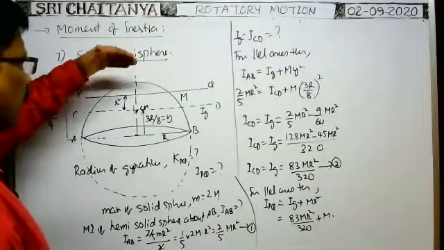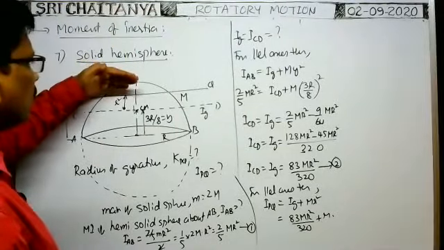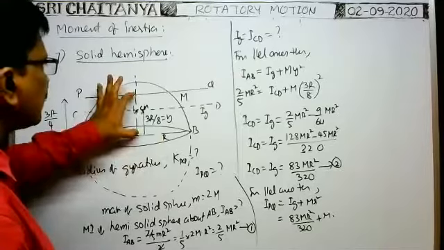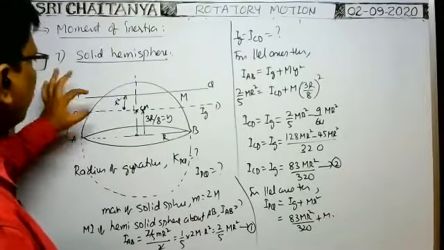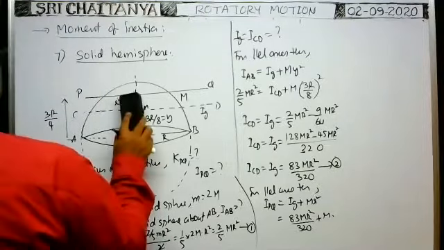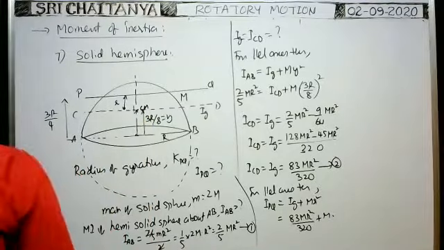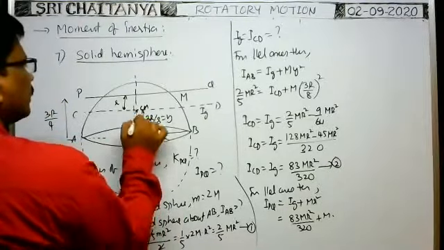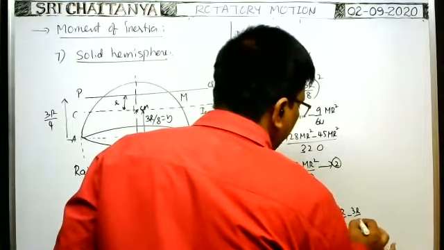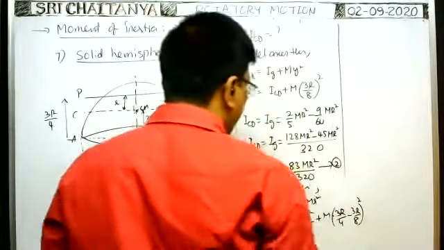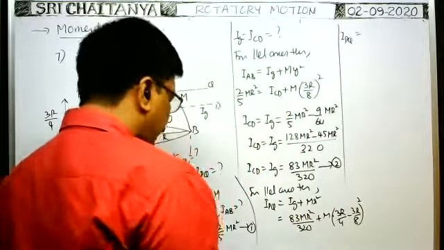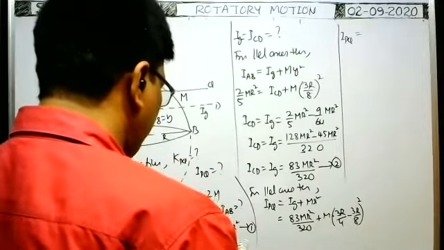What is the radius of gyration of the hemi-solid sphere about this axis, which is at a distance 3r by 4 from the center? This distance is given by them only. If it is given by them, then what about the small r? It is 3r by 4 minus 3r by 8. So 3r by 4 minus 3r by 8, that is small r, whole square. Therefore IPQ is equal to 83 m R square by 320 plus m r square. Okay, you simplify them. After simplification, what is the value you will get?